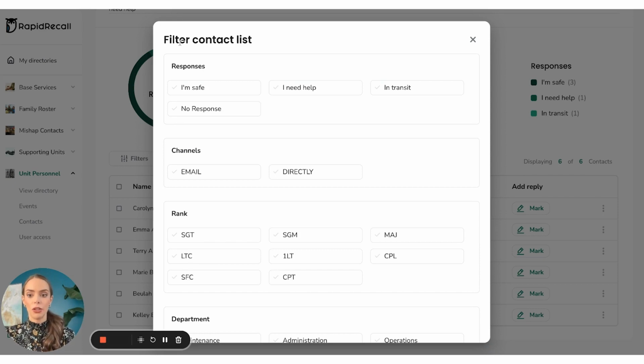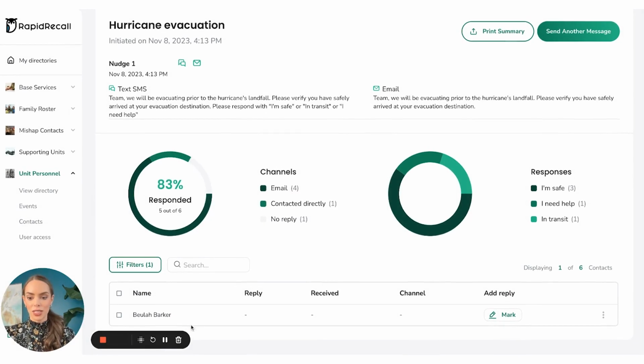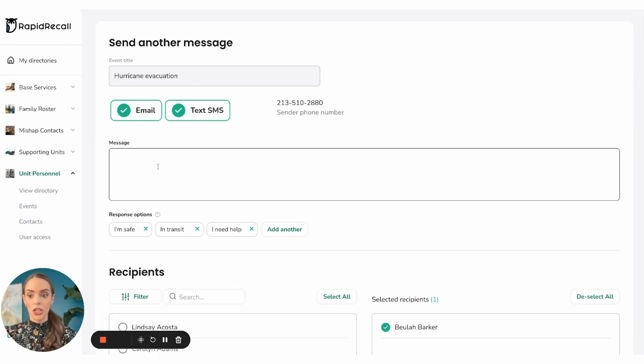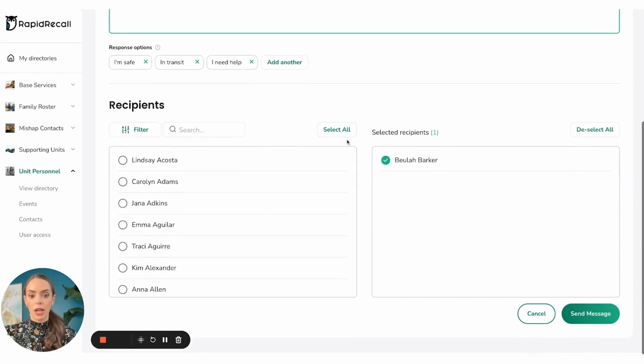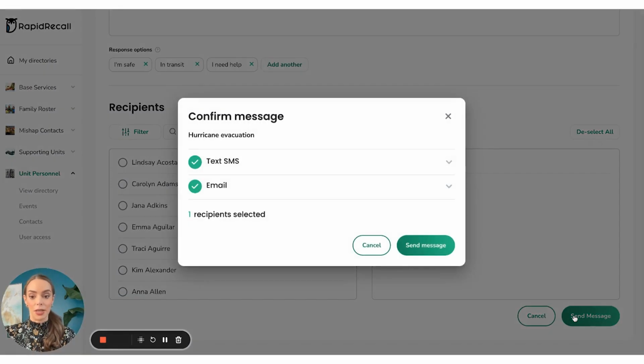Let's just say you wanted to filter by response for no response, meaning they have not yet responded to your message. Let's tap on that, and we're going to apply the filter. So of course, this contact comes up as the one there. If you had multiple, you could just tap this top box here, and we're going to send them another message. So here we're going to tap again, both email and text message, and I'm going to put into the message, "Urgent, please check in." Then I'll come down. It is just this one contact here, and then I'll go ahead and press send message. I can confirm the message and press send.